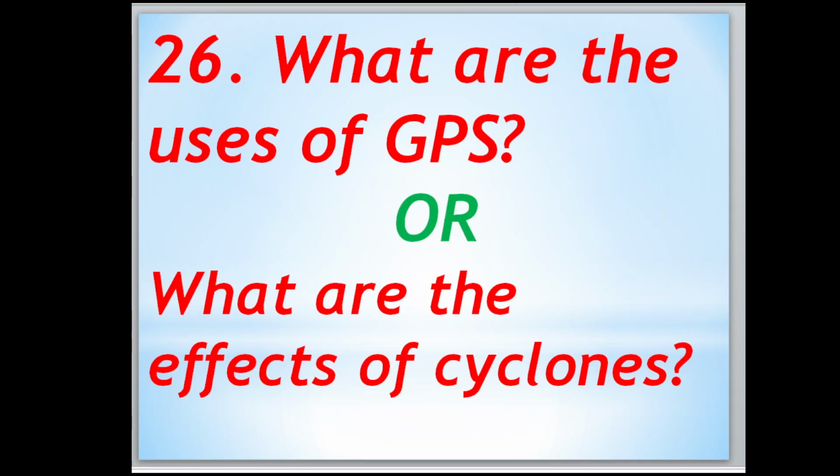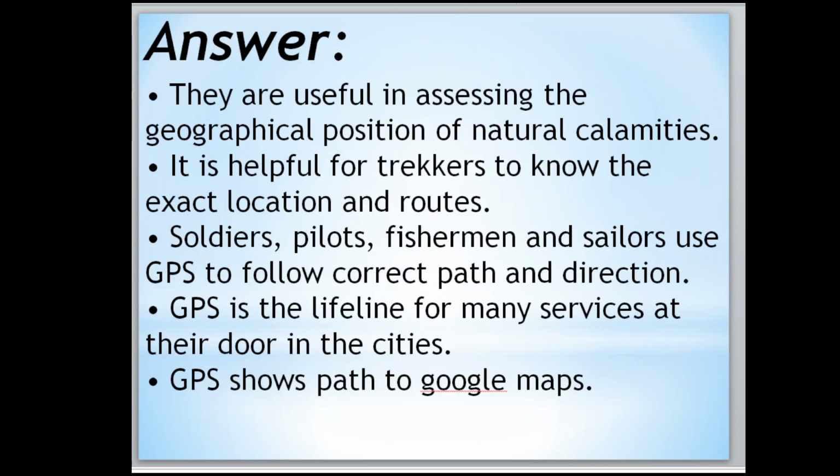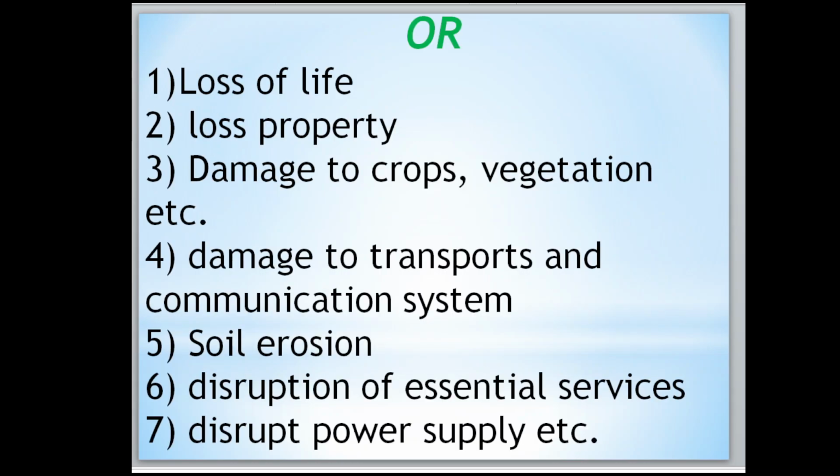What are the uses of GPS? What are the effects of cyclones? GPS is useful in assessing the geographical position and natural climates. It is helpful for trekkers to know the exact location and routes. Soldiers, pilots, fishermen and sailors use GPS to follow the correct path and direction. GPS is the lifeline for many services at the doorstep in cities. GPS shows the path in Google Maps.